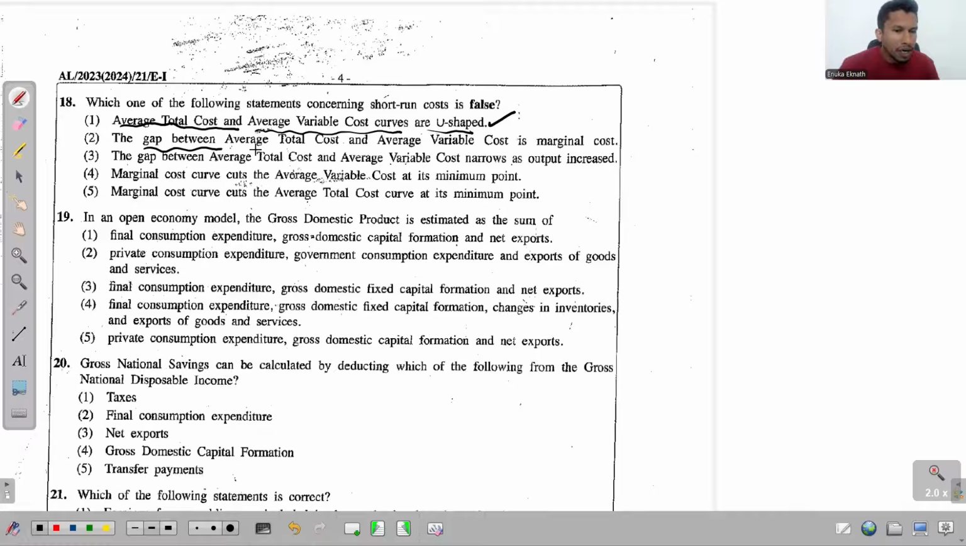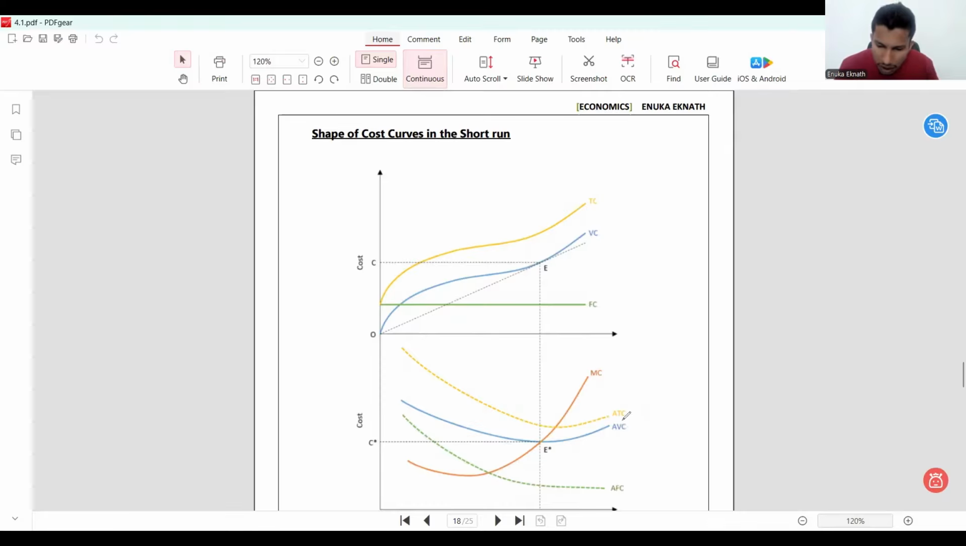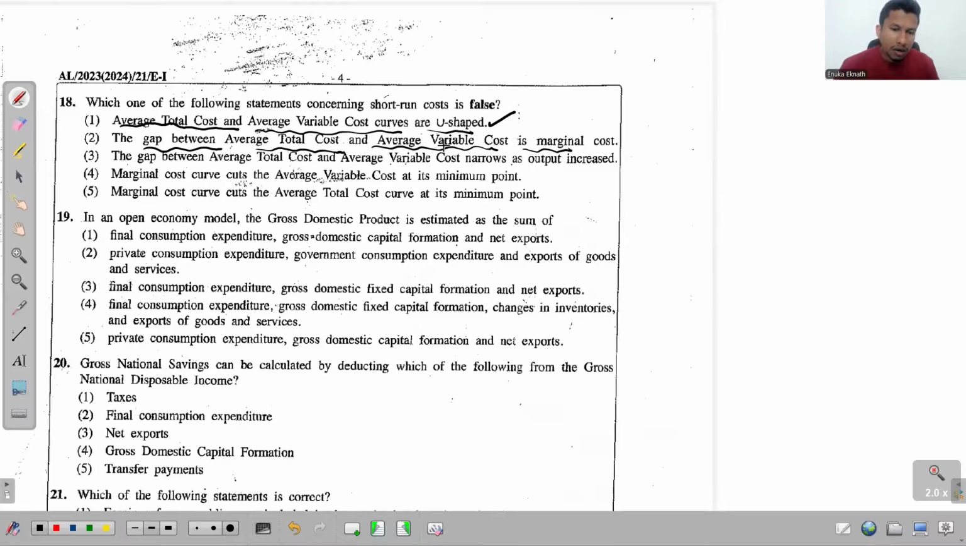Second one, the gap between average total cost and average variable cost is marginal cost. See, the gap between this average total cost and the average variable cost, the gap between the two is actually average fixed cost, not the marginal cost. So that is the false statement. See, the gap between average total cost and average variable cost is not the marginal cost, it is the average fixed cost. So answer for this one is second. But we will go through the other options.